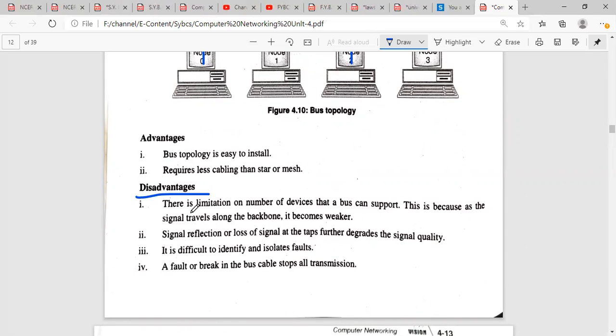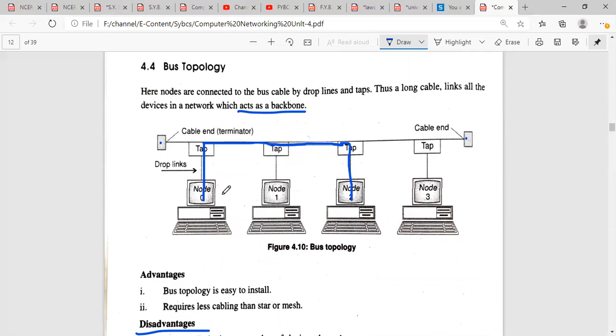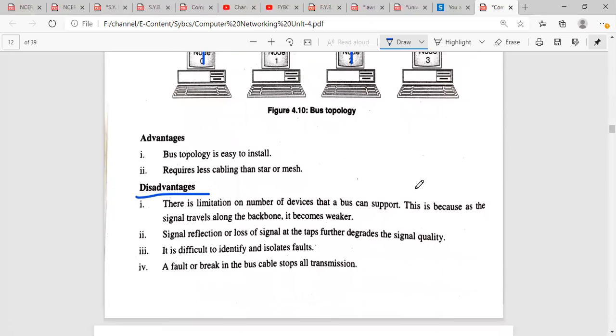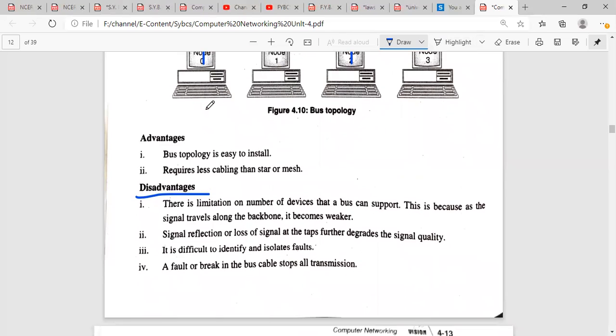Disadvantages of the bus topology: there is a limitation on the number of devices that a bus can support. So there is again a limitation on how many devices we can connect to this link. This is because as the signal travels along the backbone, it becomes weaker. Suppose a huge number of devices are connected in this cable. Now what will happen? The backbone will become weak. Why? Because the data is continuously traveling through this backbone or this cable. That is why it will become weaker.